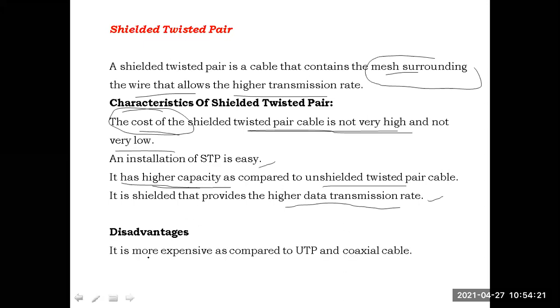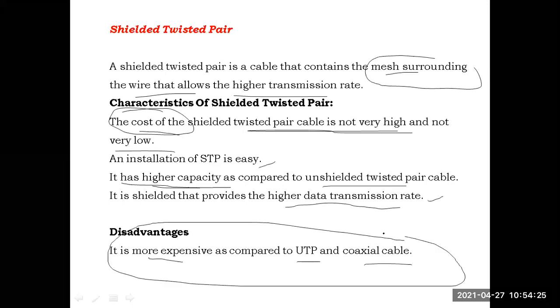The disadvantage of this one is that it is more expensive when we compare with UTP and coaxial cable. But when we come to the data transmission rate, it has a higher data transmission rate when we compare with the UTP. The reason is that in UTP, no shield is available. That's why loss of signal strength is very high in the case of UTP.